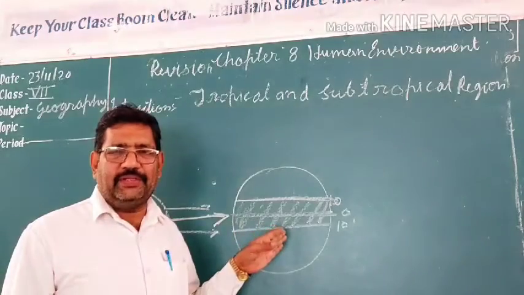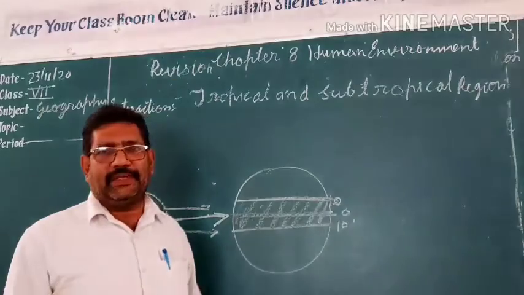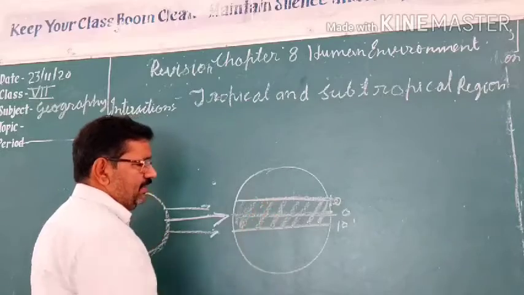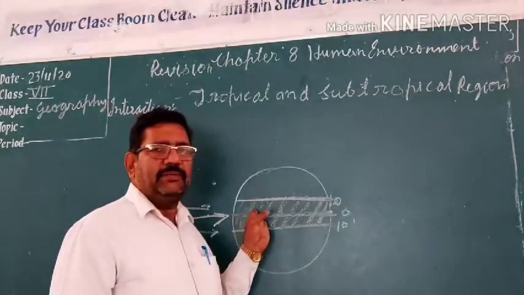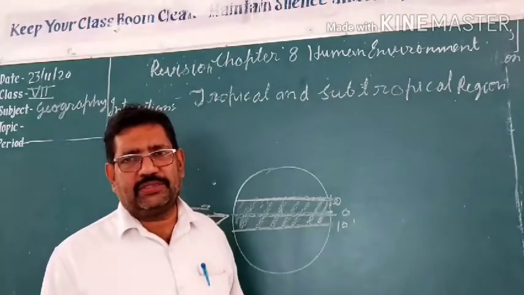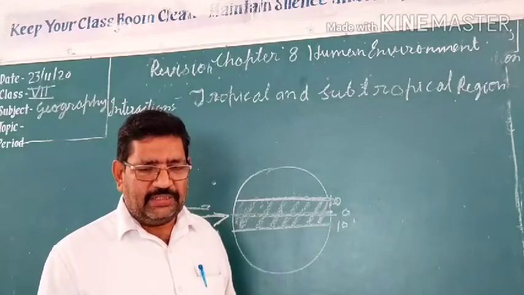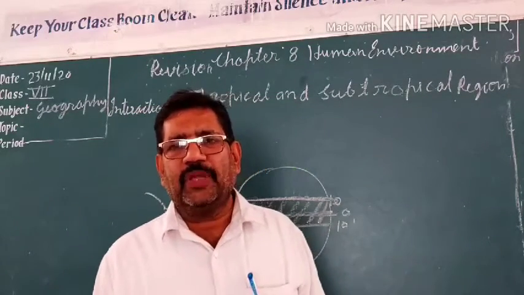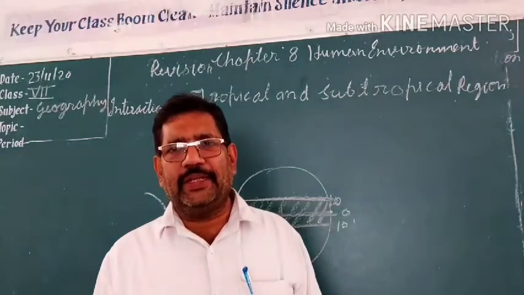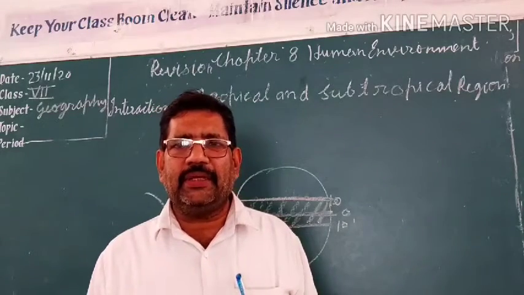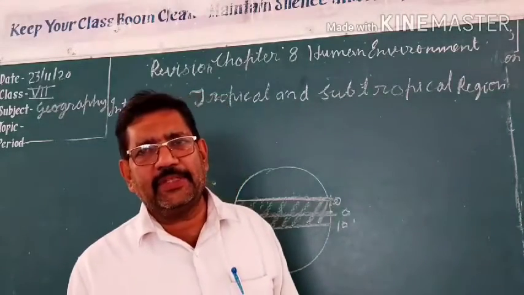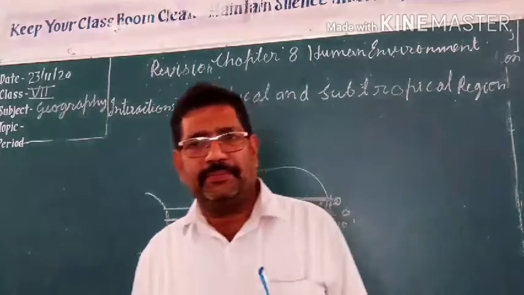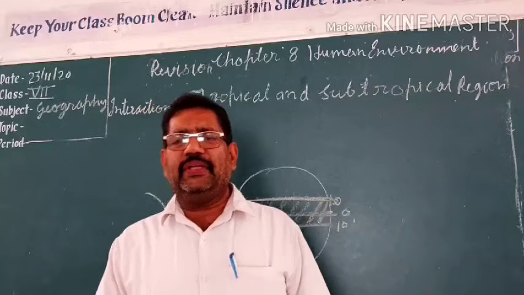The Amazon basin is given as an example, which lies in South America. In the Amazon basin, in this area, heavy rain occurs. Every day rain occurs. That is why the river Amazon receives water all over the year. That river is perennial. The water remains all over the year in the Amazon river, and we are going to study about the Amazon basin.